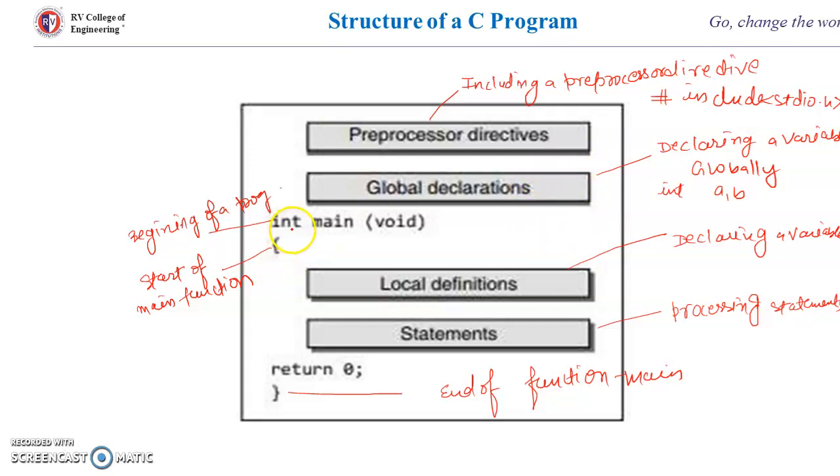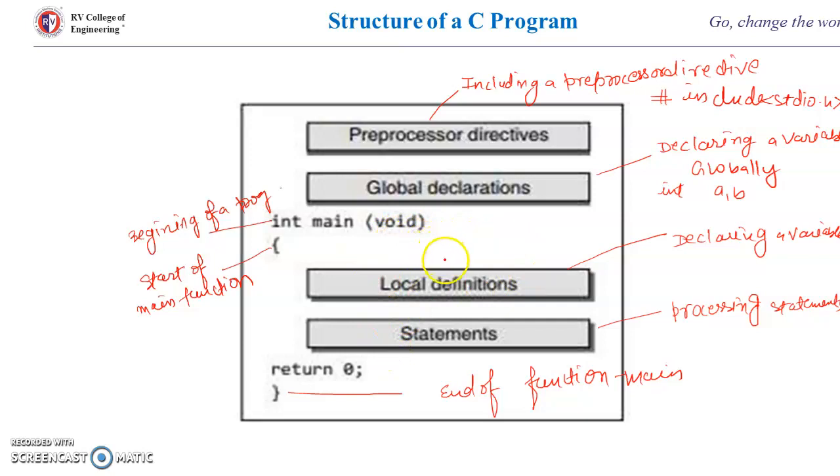And then this indicates the beginning of a program. So the entire logic of the program must be written within the main function enclosed in curly braces. So we always write an opening curly bracket, and we have to end this curly bracket, and the entire logic of the program must be enclosed within these curly braces.